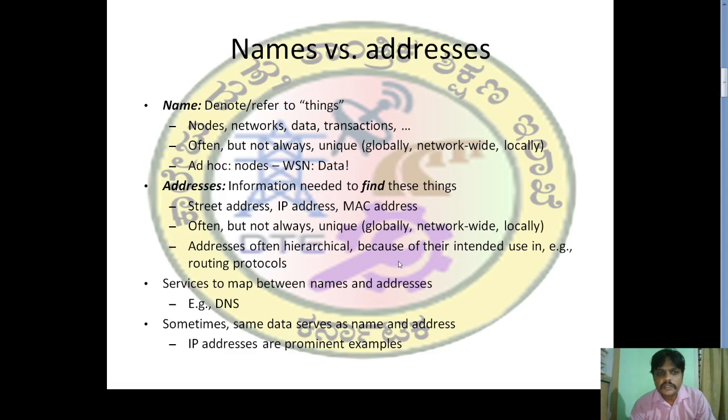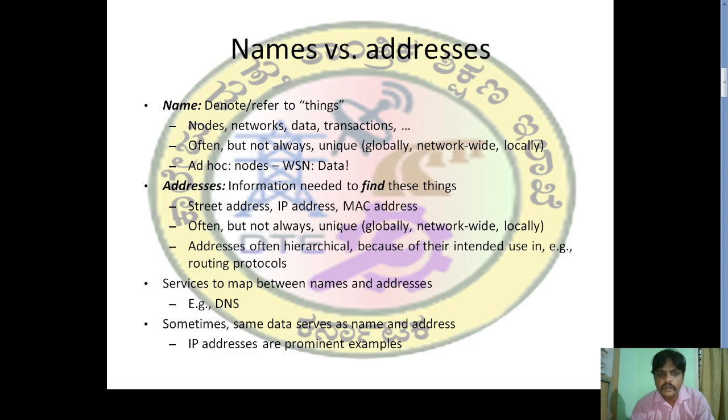Names versus addresses. Names denote or refer to things: nodes, networks, data, or transactions. Often, but not always, they are unique, globally, network-wide, or local. In ad hoc sensor networks, nodes, WSN, are the nodes that transmit the data.